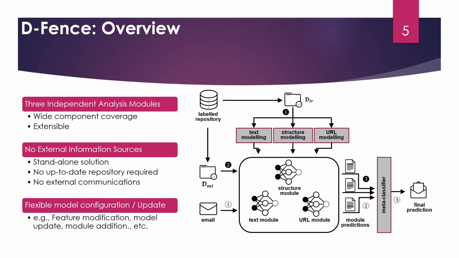From the limitations in coverage and accuracy, we propose Defense, a flexible phishing email detection system with multiple analysis modules. Defense has three individual detection modules. First, the structure module for the email headers and HTML structures. Second, the text module for the readable text in the plain text and also in HTML. Lastly, the URL module for the embedded URLs in the emails.